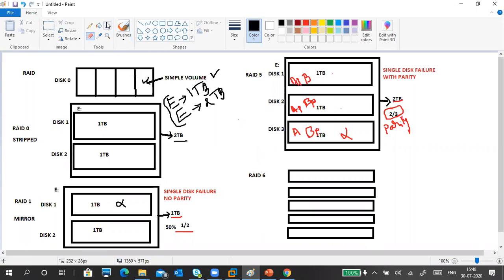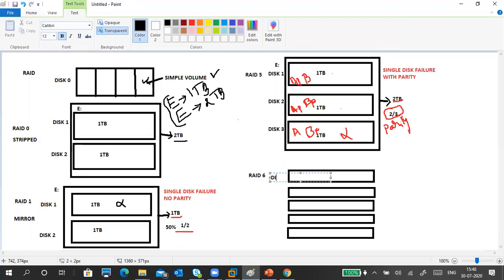If you want to type a disk label also, you can type disk 1, disk 2, disk 3, disk 4. Yeah, it's very good, it works exactly. Okay, and then each one is 1 terabyte.